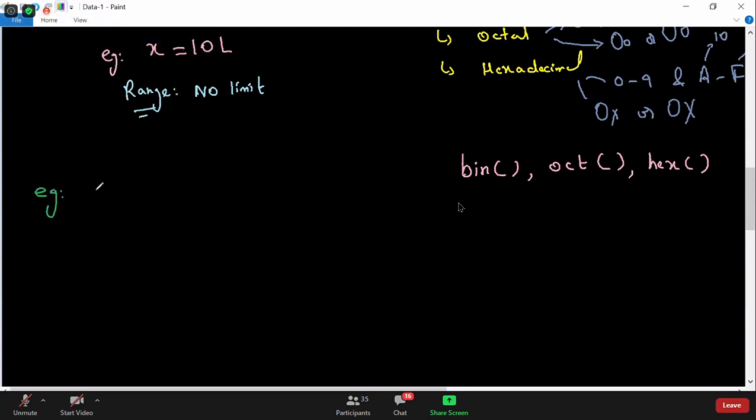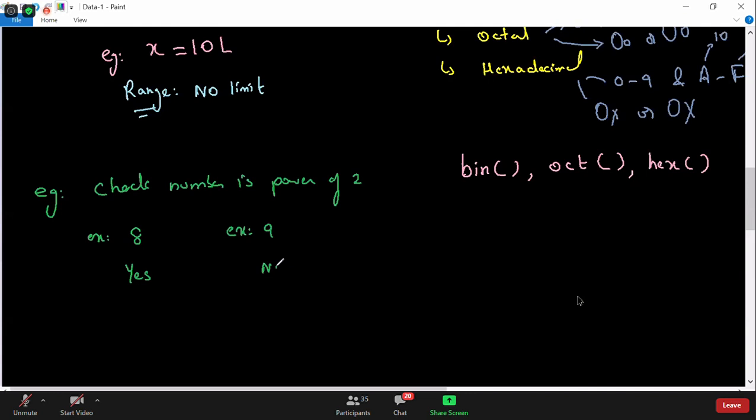The example is, you have to write a program to check whether a number is a power of 2 or not. For example, when I enter the value 8, is it a power of 2? Yes, I should print yes. Another example, if I enter 9, is it a power of 2?